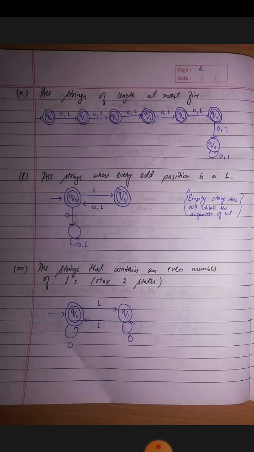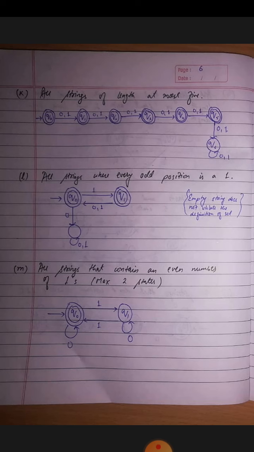final state here. And then if we get a 0, we come back to this state, and again if we get a 1, we reach the final state. And from q1 if we get a 1, we will come to q0, and q0 is also a final state. So this is the structure of the DFA. And from q0 if we get a 0, we will go to the discarded state.